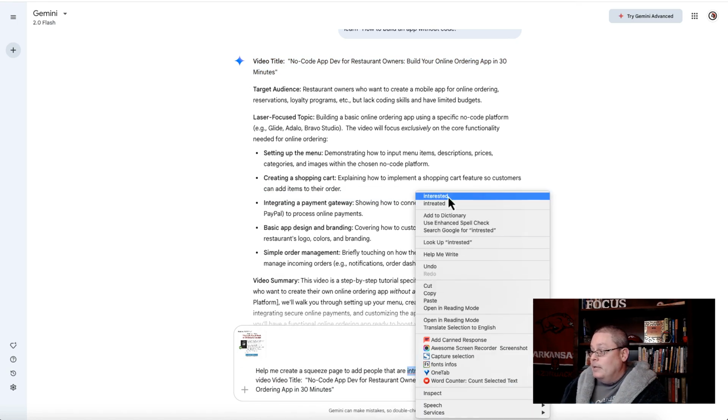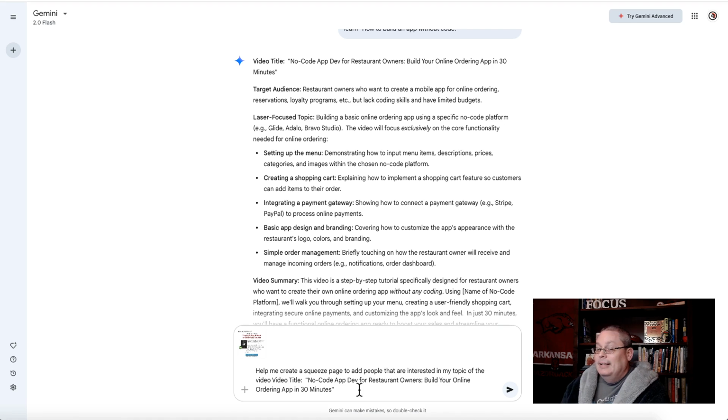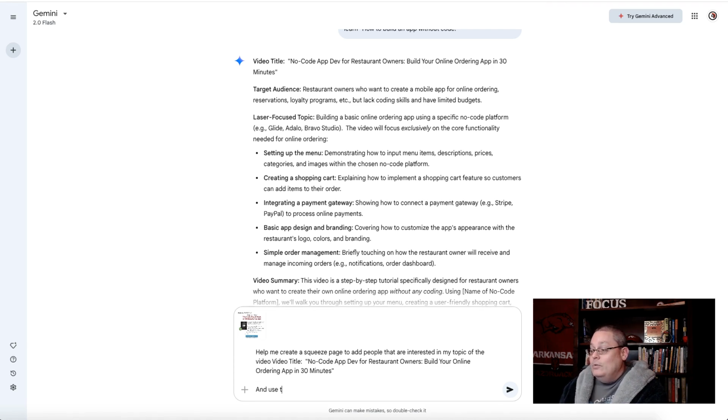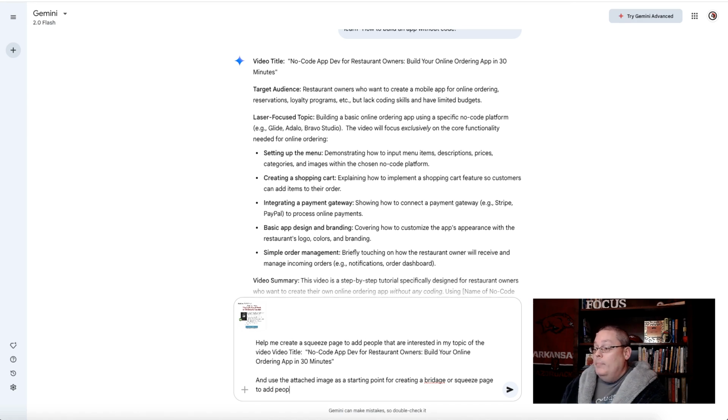It just bugs me, but the AI can figure out the misspellings, the mistakes that you make. That's why we use the AI. And use the attached image as a starting point for creating a bridge or squeeze page to add people to my email list.